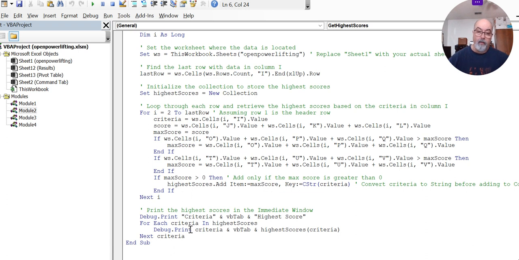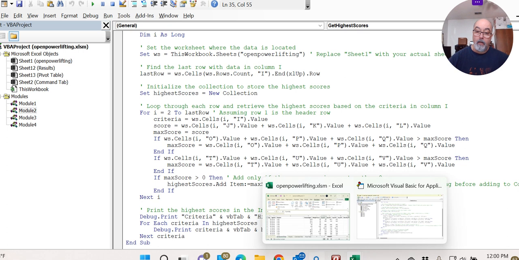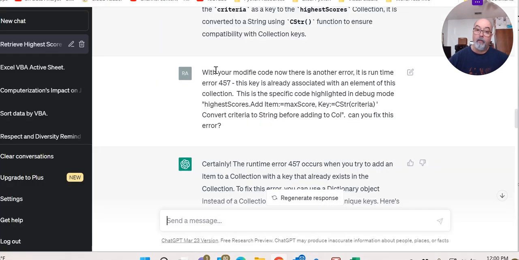The goal is eventually showing the results in the immediate window. This is what this part does: print the highest score in the immediate window. And I ran that, and I had yet another error.